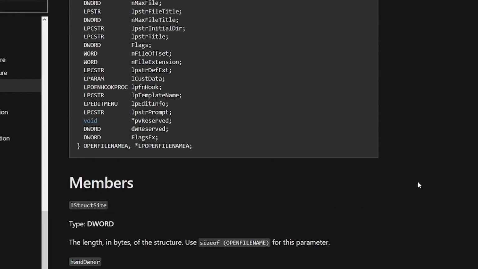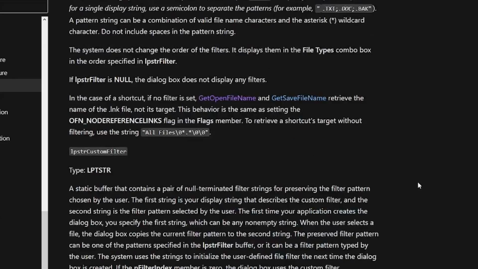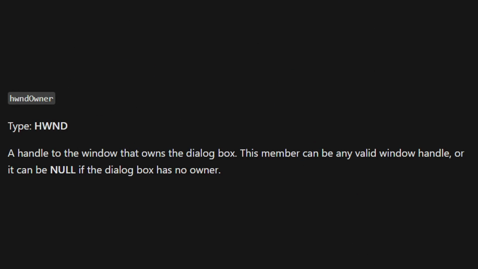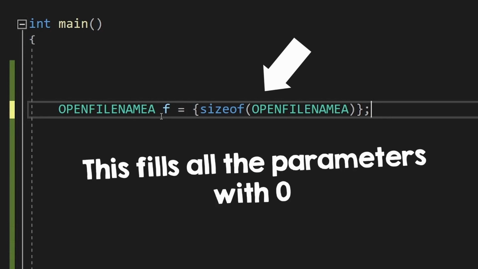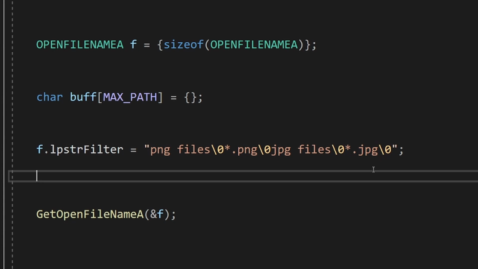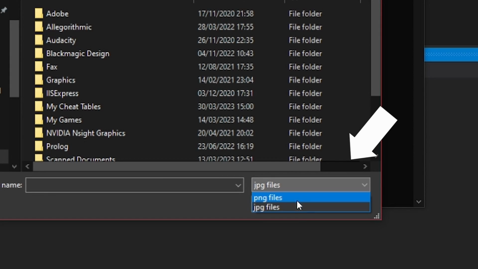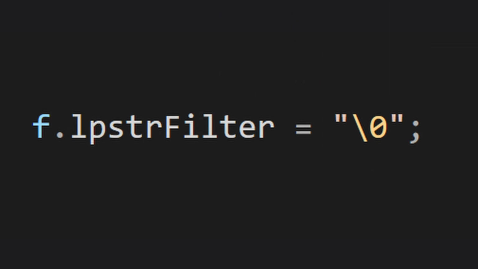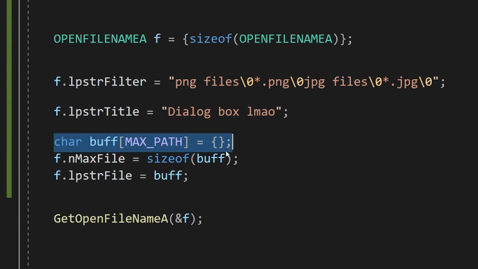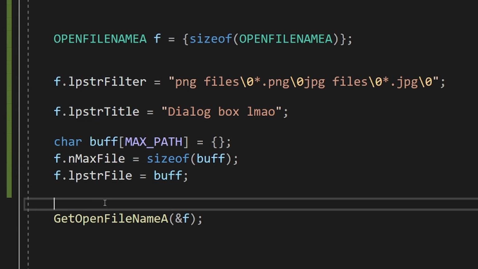Now, if you start reading through the other parameters, you'll quickly see that most of them are optional. For example, we don't have an owner for this window, so we can just ignore this parameter since we already filled it with null when initializing the structure. The parameters that we care about are these. The LPSTR filter specifies filters for the file types, and you have to first pass a display name, then a filter for each file type you have. If you don't want to use this parameter, you have to pass this. Then you need to specify a title and a buffer for the user to write into, and that is it.